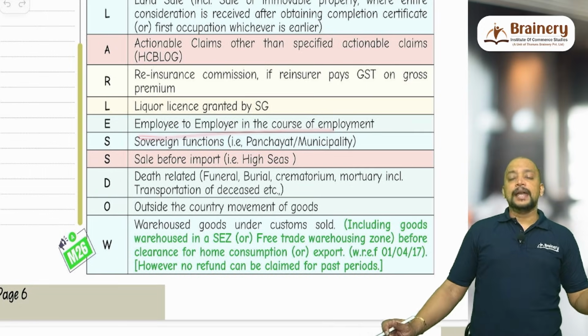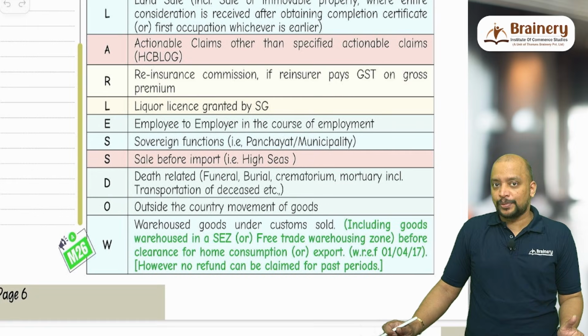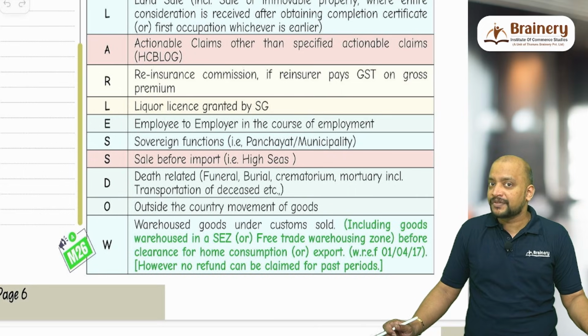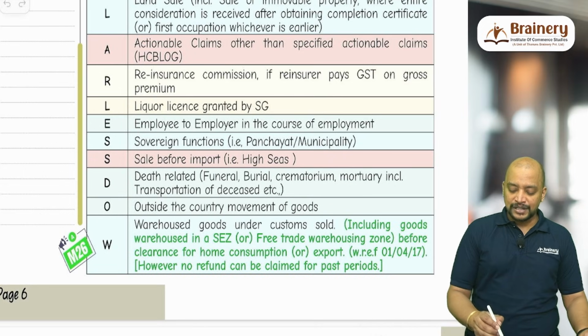Then E for employee to employer, but only in the course of employment. What if the employee is providing services not in the course of employment? That is not excluded from supply. Only services in the course of employment are excluded from supply.